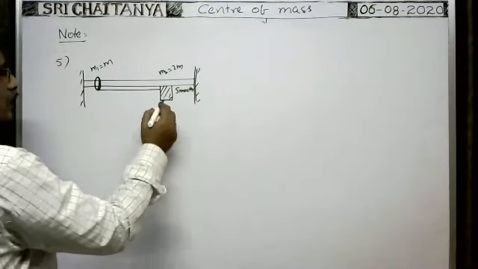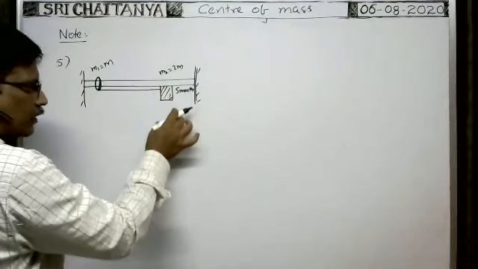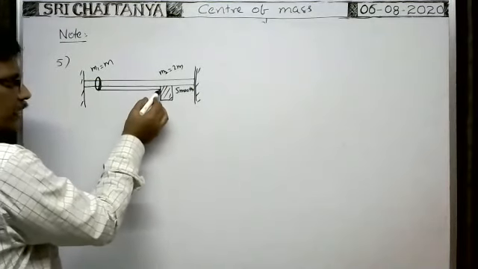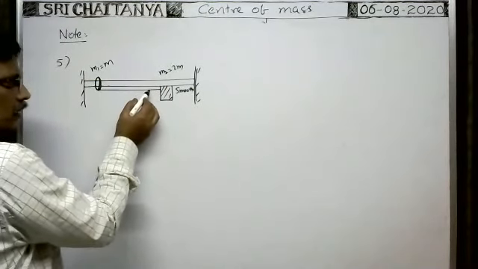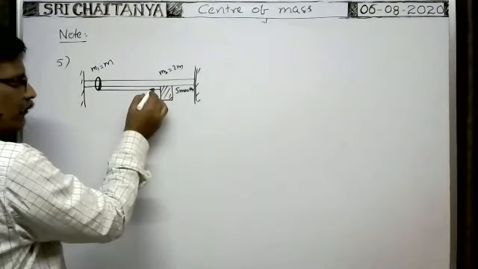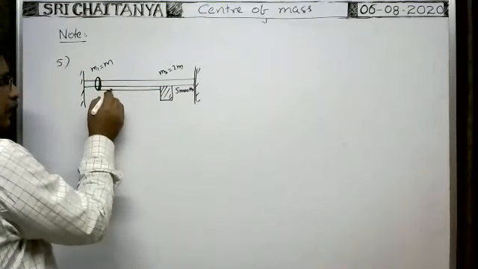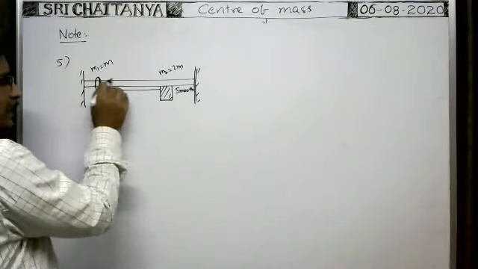When you release the block, because of gravitational force, the block comes down. As the block is connected by a string, while it comes down the string exerts some force on the block in this direction, and the same tension acts on the ring in this direction.